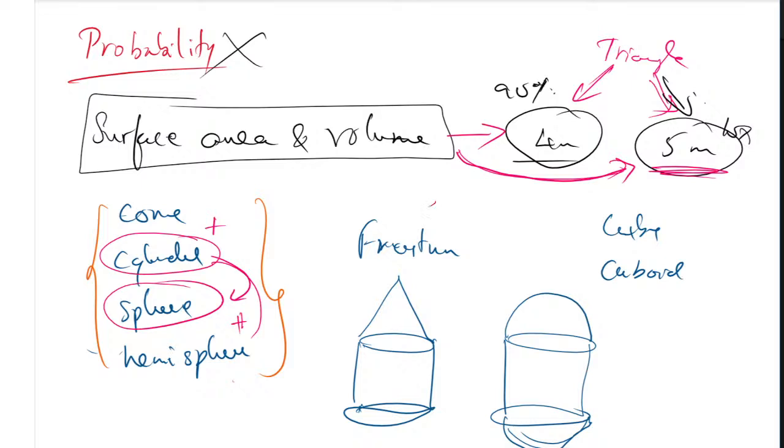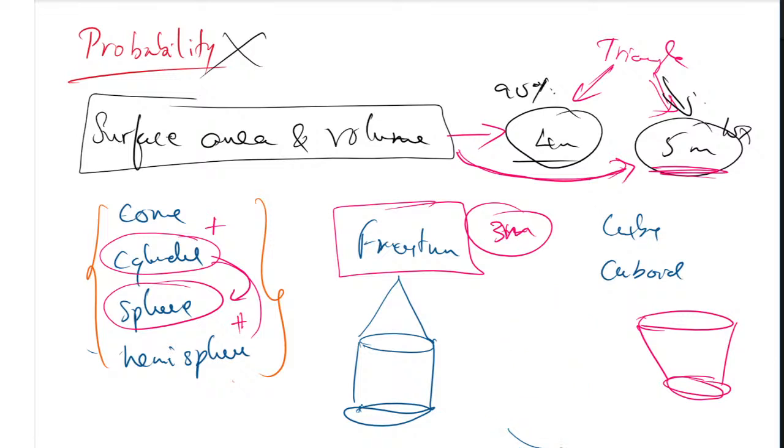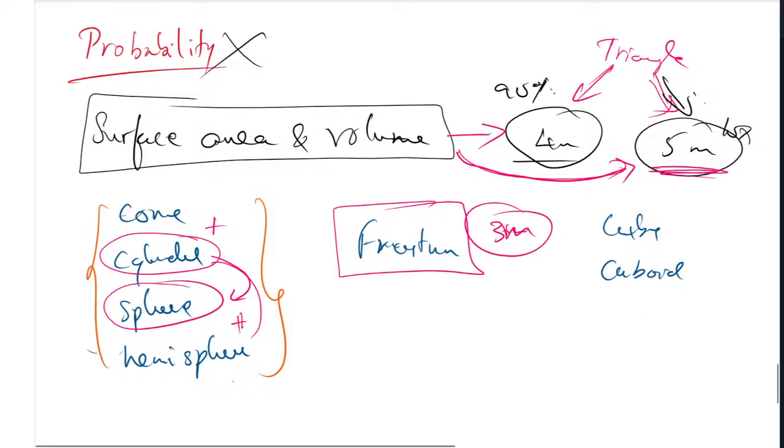I have written the frustum separately because a 3 marks question will be there from the frustum lesson. A frustum, in our language, we can call it like a bucket. We will have two circles, on the top and bottom, with different radii. It is not a cylinder, because a cylinder makes two circles with the same radius.